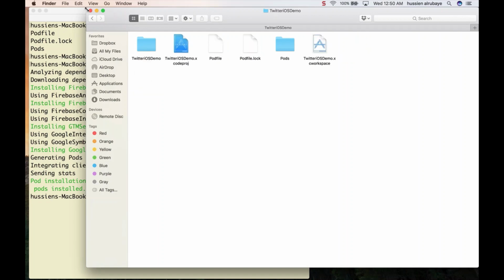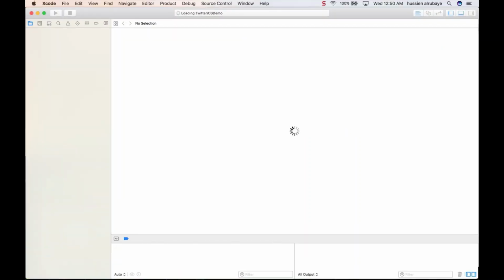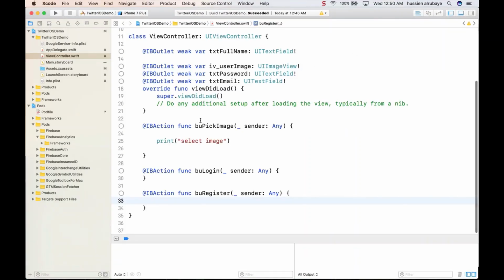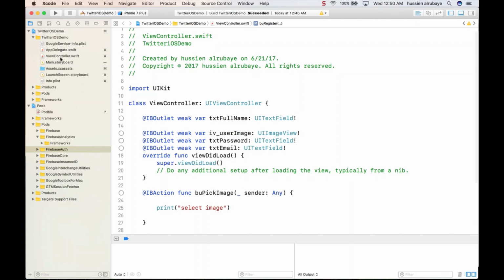So just make sure of everything. So yes, this is my application. Now I say pod install, everything done, boom, double click on it. So yes, my application is now connected, and now I have the package for authentication. If you see, it just got added. So authentication will allow me to do authentication with Firebase, like login with username and whatever. So first of all, this page I have, which is the view controller.